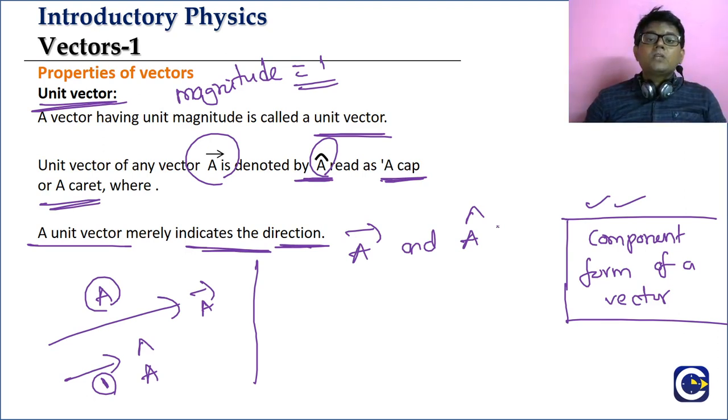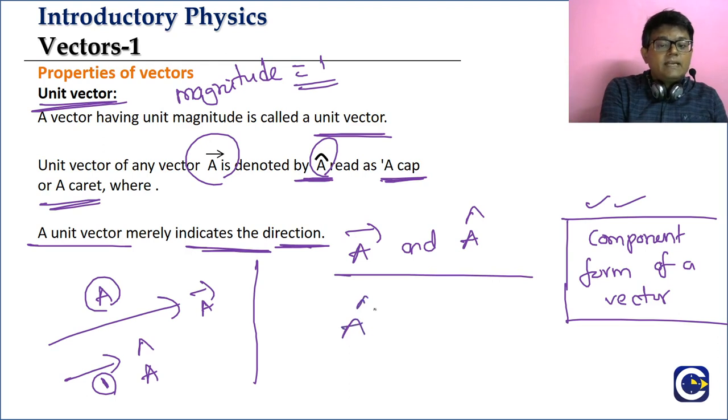The multiplication of a vector by a constant. Okay, so paranga, a cap is a vector. It is a unit vector. What is this number a? A is the magnitude of the a bar vector.